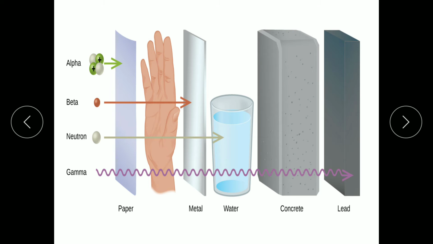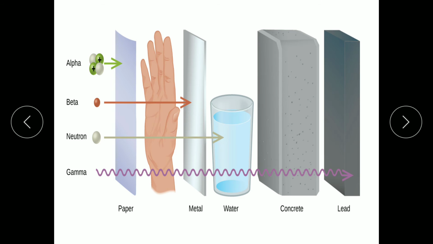But to shield gamma, so that it does not come out, we need a lead shield of some meters. Then and only then can gamma rays be protected against. Otherwise it will come out.